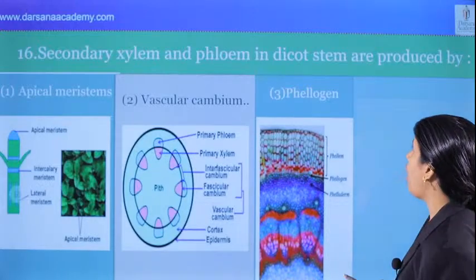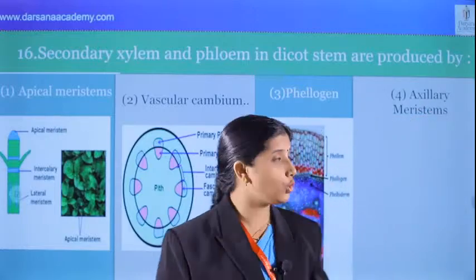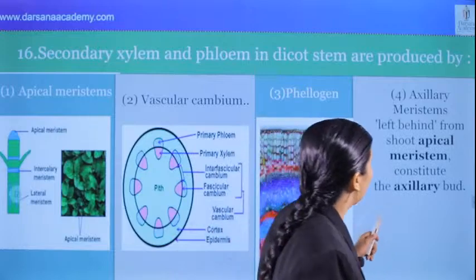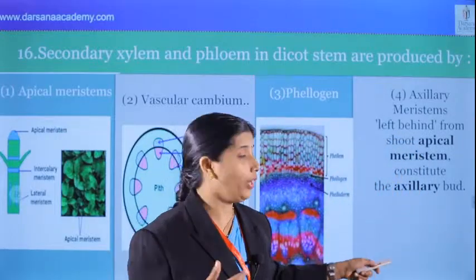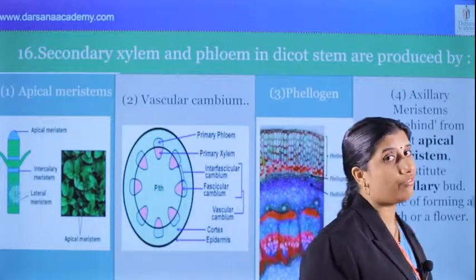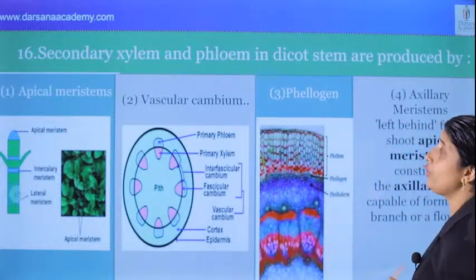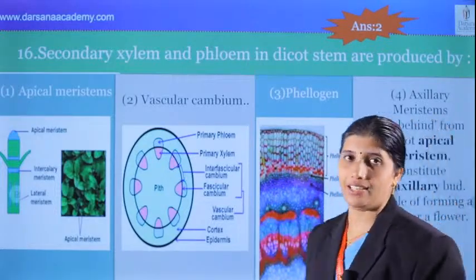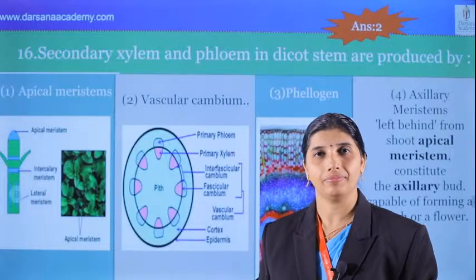And what is the next option? Axillary meristem. What is the point related to axillary meristem? Meristem left behind from shoot apical meristem becomes axillary bud. Very important point. And this axillary bud helps in the formation of branch or flower. That's also a question for the entrance exam. And what's the answer for this question? The second option is the correct answer.